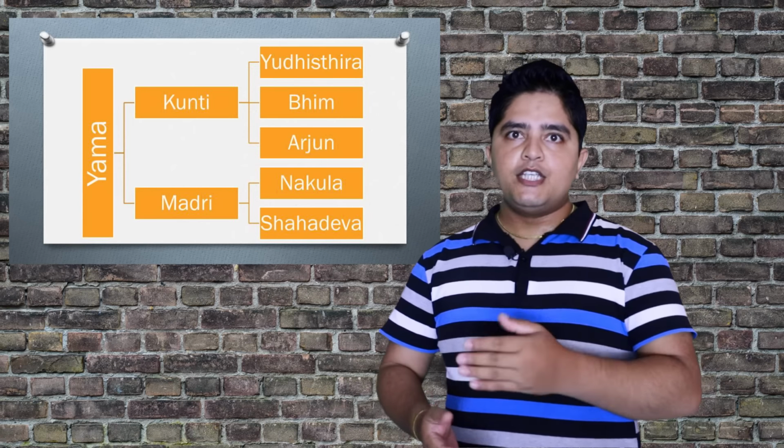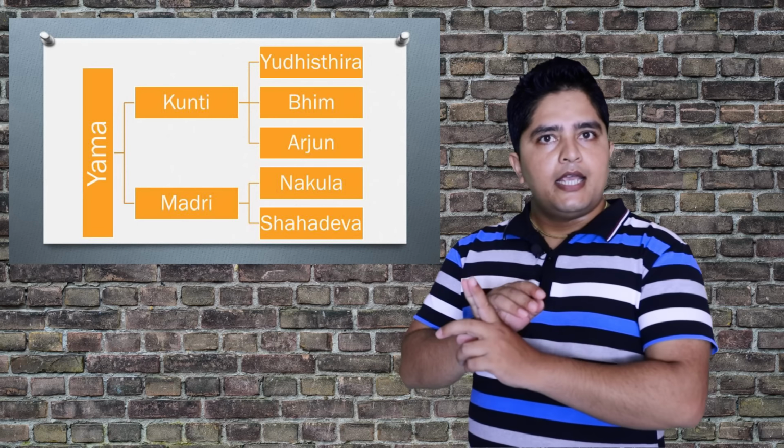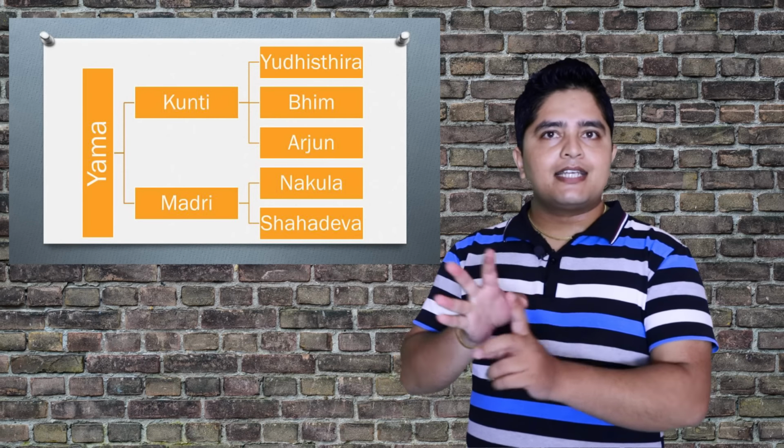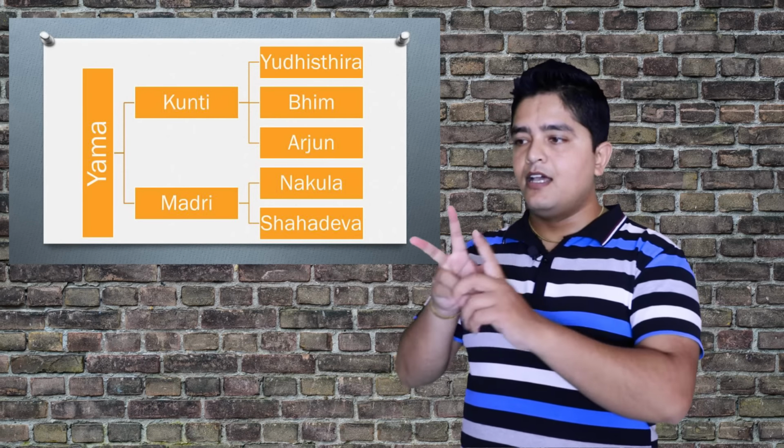Up to here we have completed the introduction to the chapter, the context of the text, and the plot line. Now the next thing we have to discuss is interpreting the text. How do we interpret and understand it?